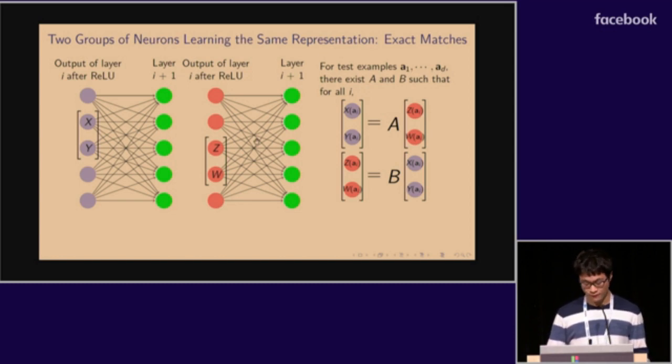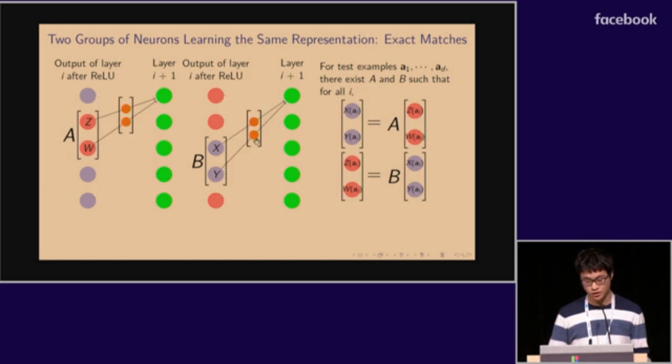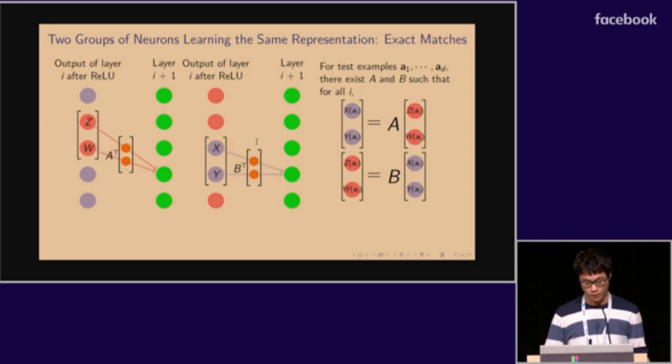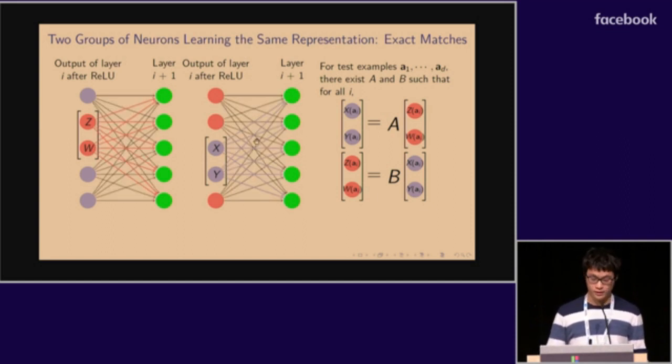To see why this definition makes sense, let's rewrite these two groups of neurons in this form of linear transformation. And we notice that each neuron in layer I+1 takes the inner product of the output of layer I and the weights. So we can move the linear transformation to the weights by adding a transpose. And if we do so for each neuron in layer I+1, we get two new neural networks where these two groups of neurons are swapped, but they still calculate the same functions. Therefore, in terms of functionality, these two groups of neurons are equivalent. And in this case, we say they are learning the same representation, or they form an exact match.